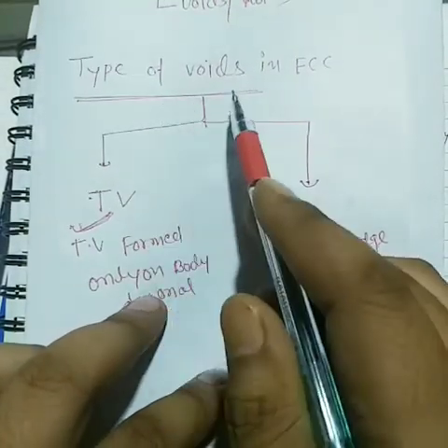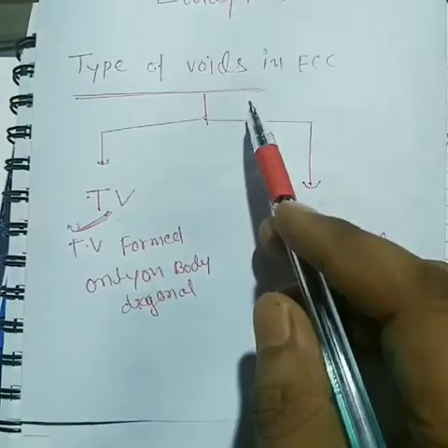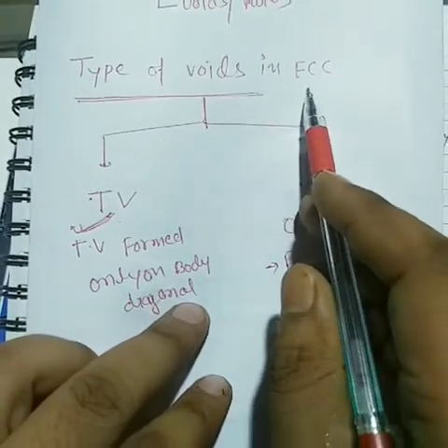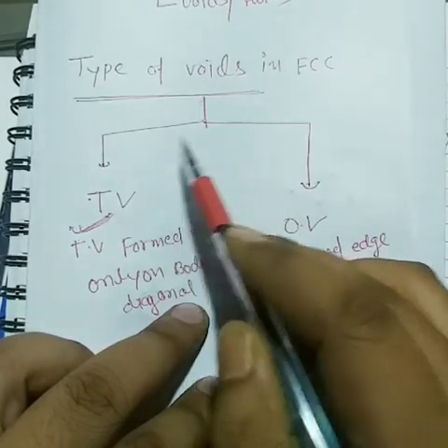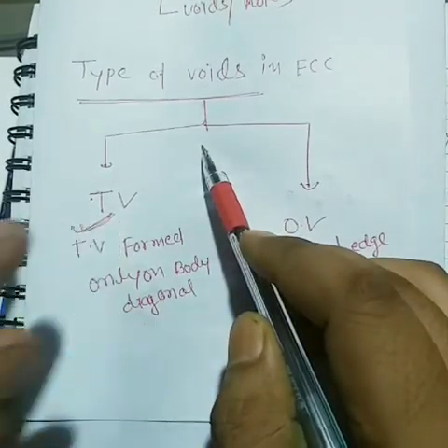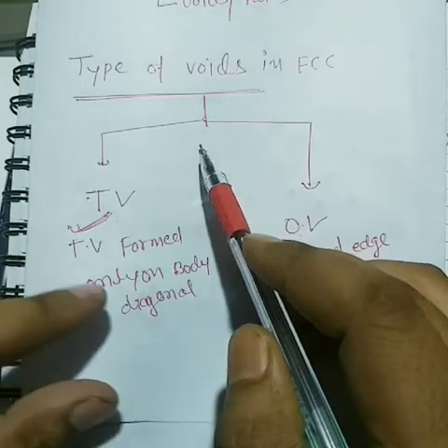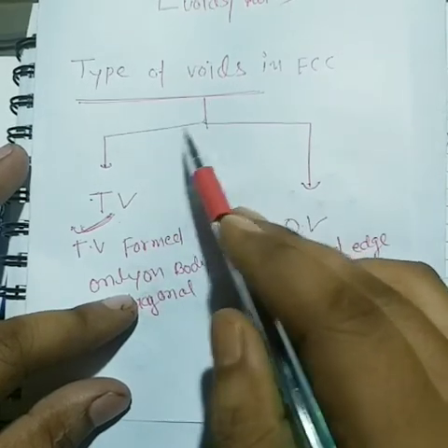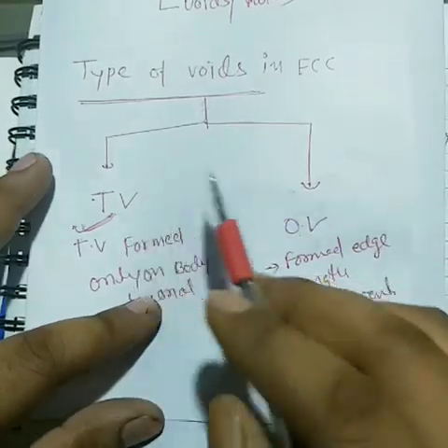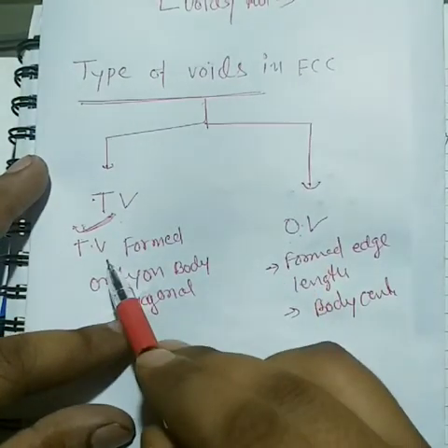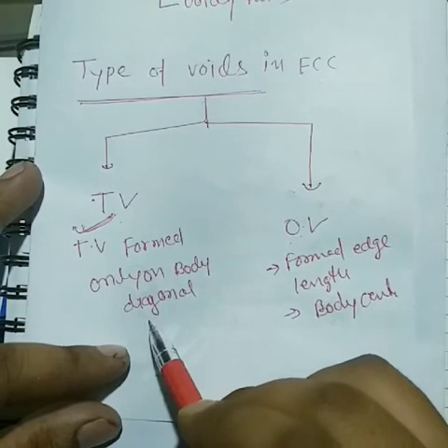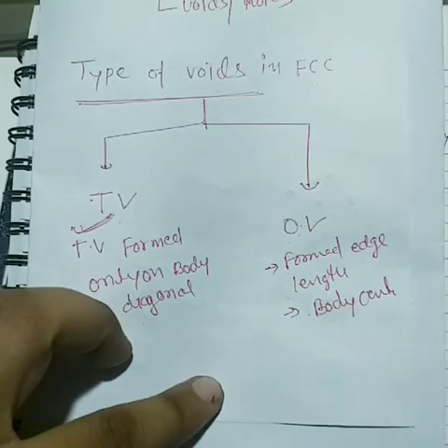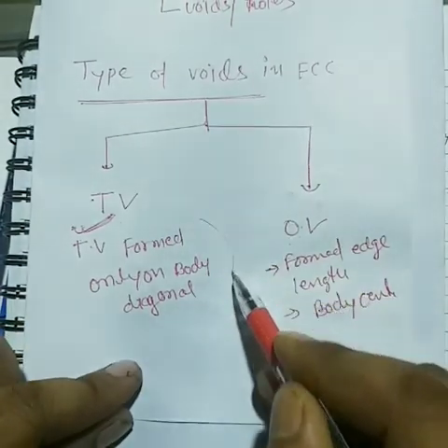Now, types of voids. Types of voids in FCC. As we know, voids form only in FCC and hexagonal crystals. So SCC and BCC do not have any kind of voids. If they do form voids, they do not exist accurately as tetrahedral or octahedral. Now there are two types: first tetrahedral voids and second octahedral voids. Tetrahedral voids form on the body diagonal, and octahedral voids form at the edge length as well as the body center. So we will discuss first of all